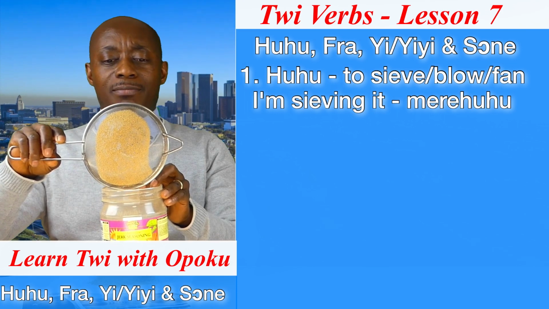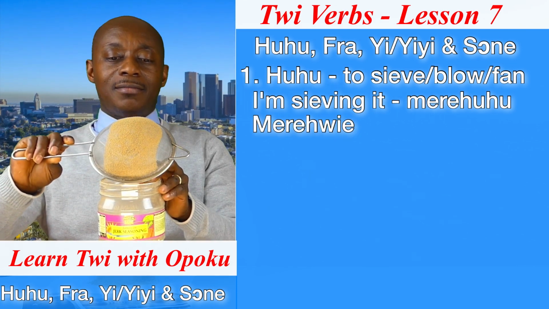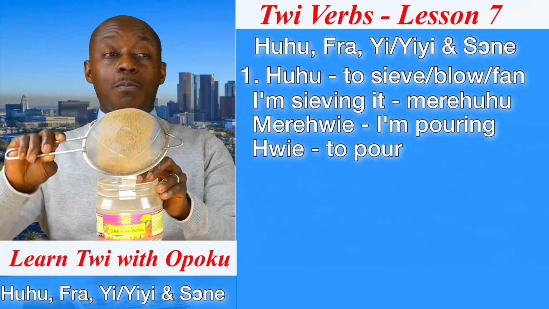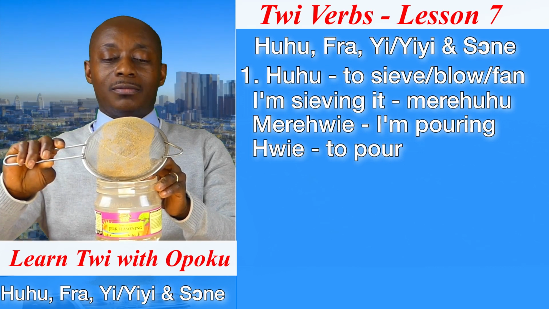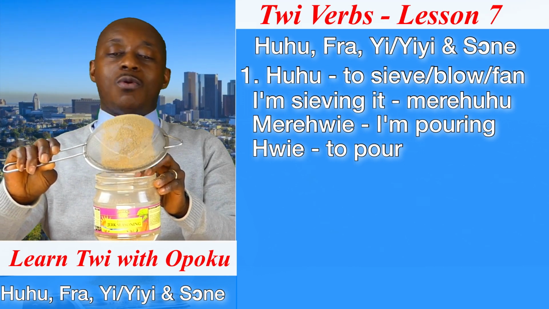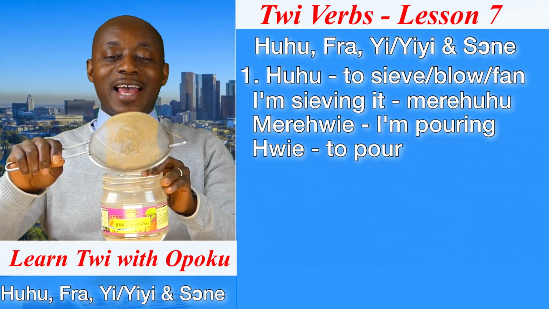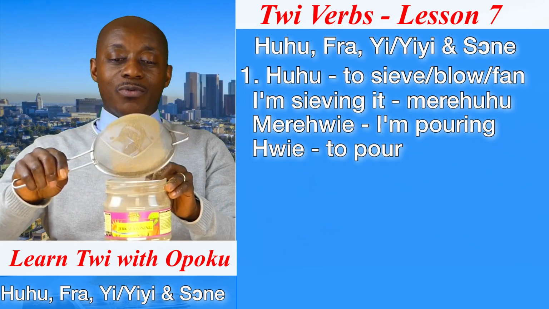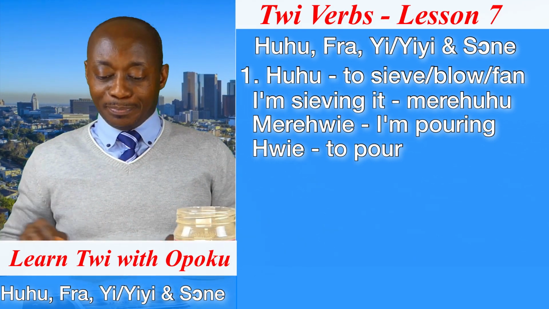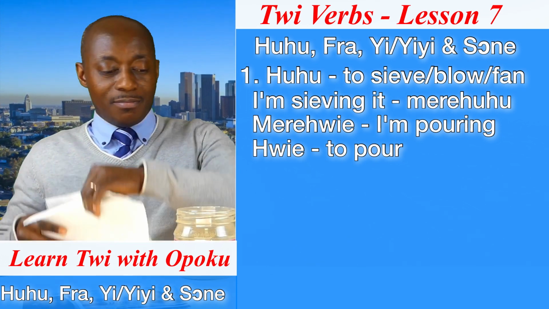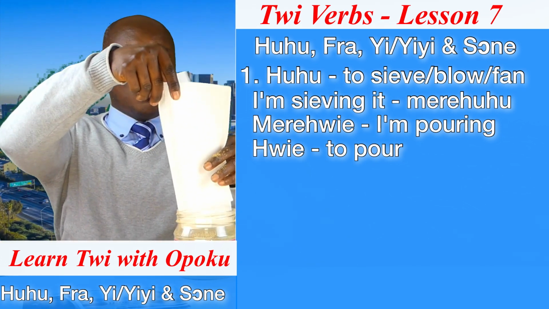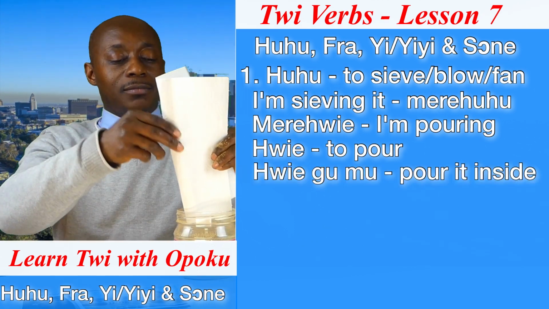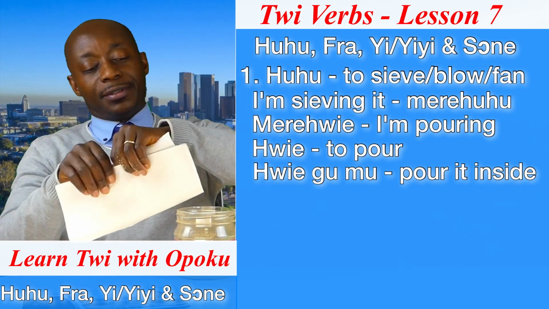This is another verb. Me hwie. Me hwie egutuan. Hwie means what? To pour. So accidentally we are learning a new verb. Hwie. To pour. Good. Me hwie gum. Hwie. Pour. Hwie gum. That is pour it inside. Good.